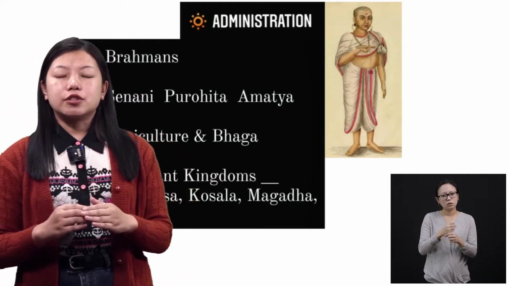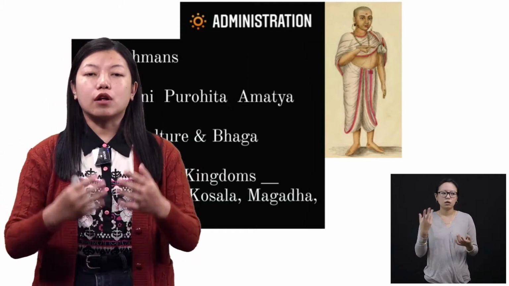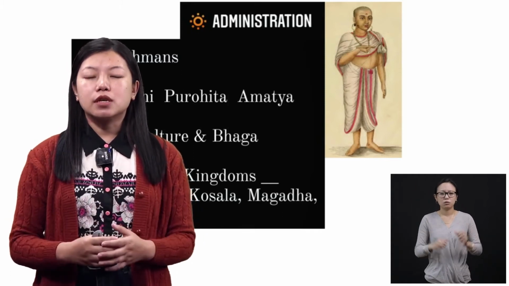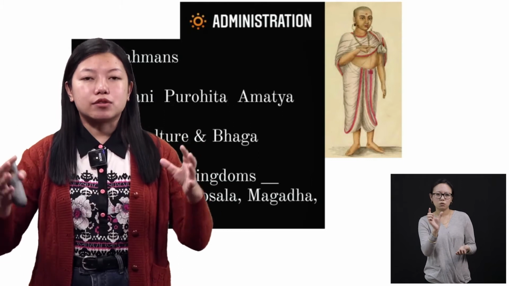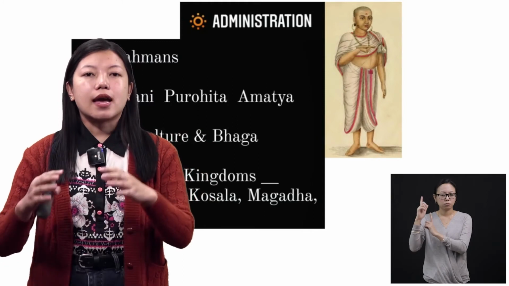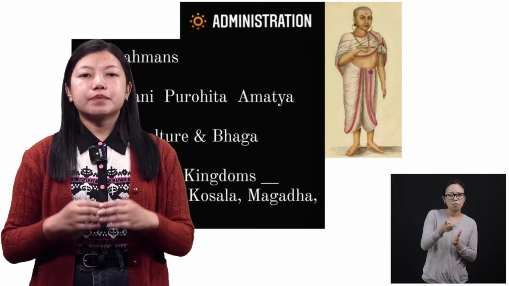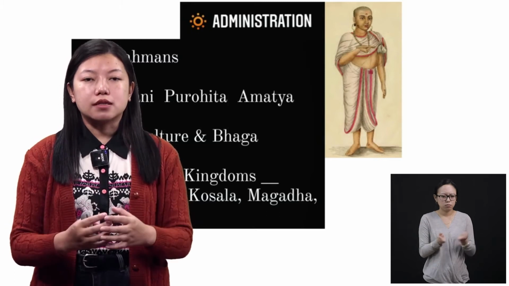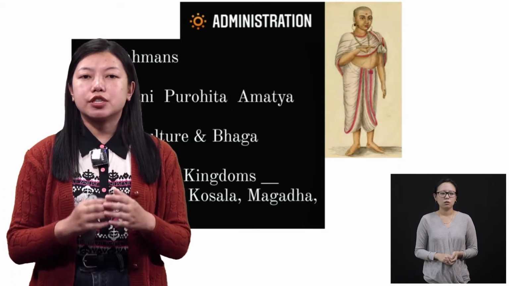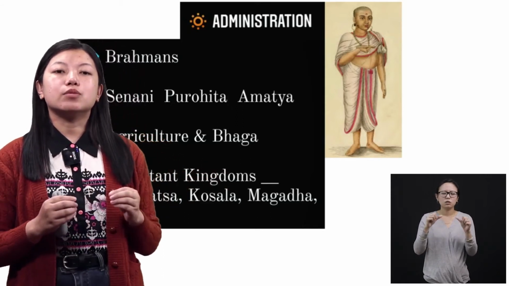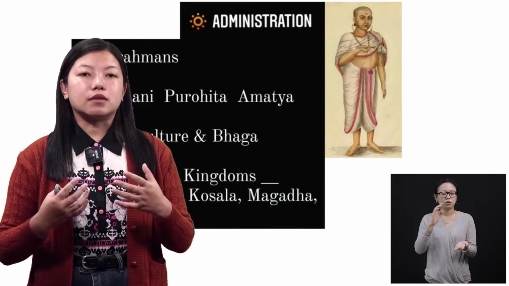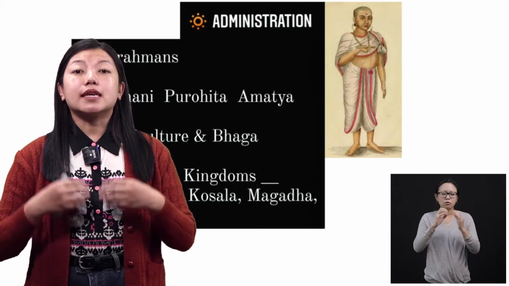Now coming to agriculture and bhaga. Most of the people were involved in agriculture in those days, because they had to plant food not only for themselves but for the entire society. Some people are soldiers, some are artisans, and there are farmers and those who look after the gardens. These people used to give one-sixth of their share to the king. Now what does the king do with this bhaga? Bhaga means a share of what they get, which they gave to the king.